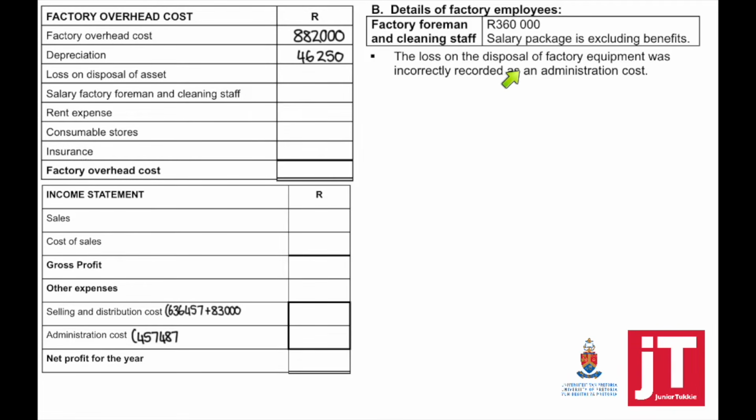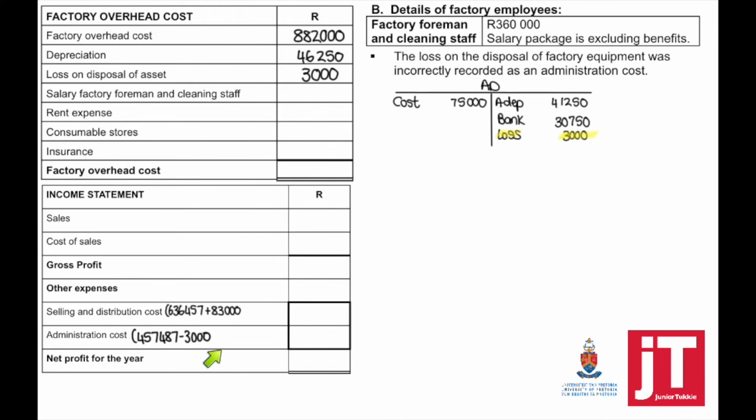The loss on the disposal of factory equipment was incorrectly recorded as an administration cost. So it was shown, but incorrectly, as administration, which means that we need to take the loss of 3,000 out of the administration cost, and it must be added to your factory overhead cost.